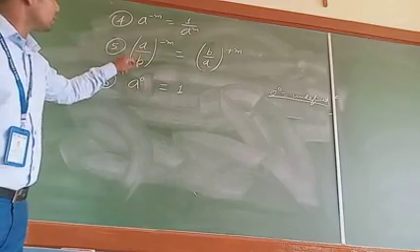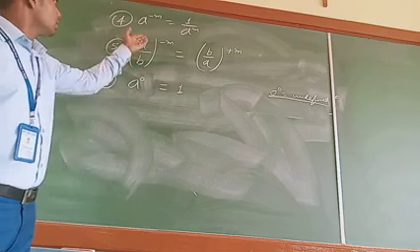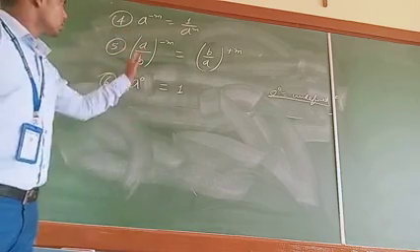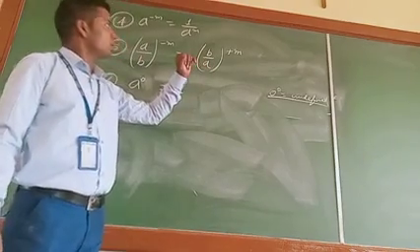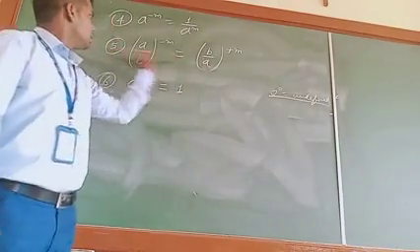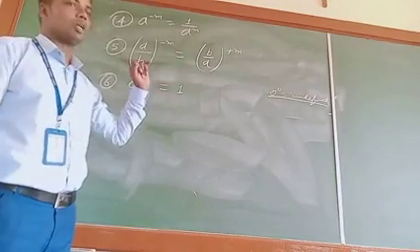For example, in this law b cannot be equal to 0, otherwise non-zero upon 0 is undefined. Likewise a cannot be equal to 0, otherwise it will become undefined. So in this law, none of a and b can be equal to 0.